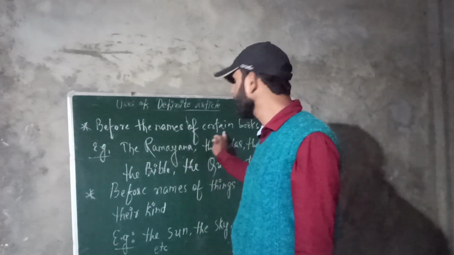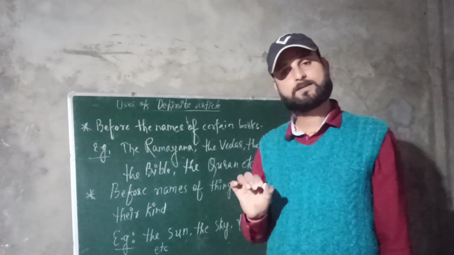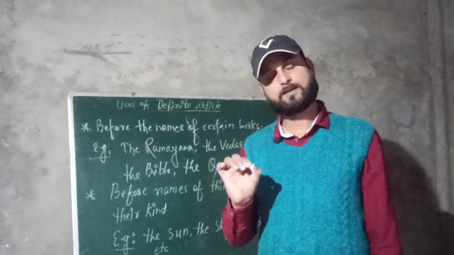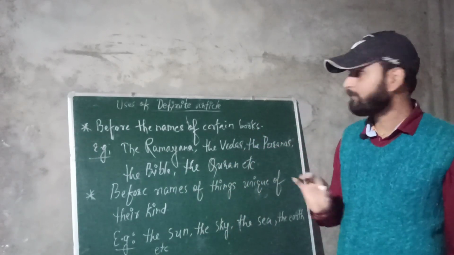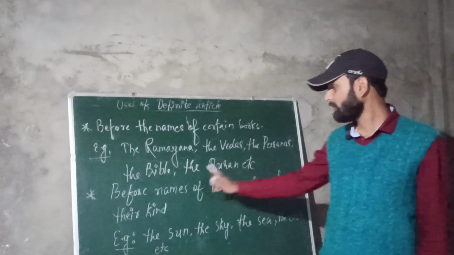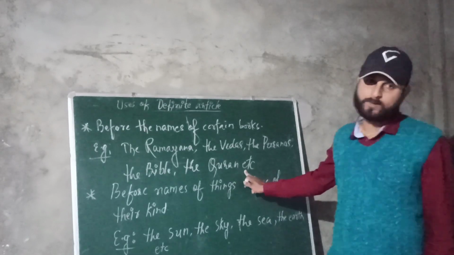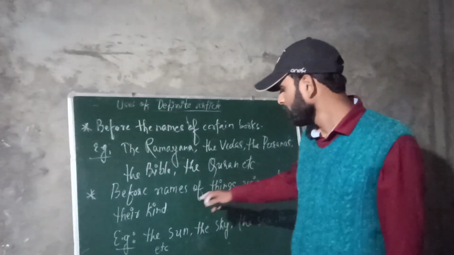Before the names of certain books, keep in mind one thing, that the is used before the names of any sacred books. For example the Ramayana, the Vedas, the Puranas, the Bible, the Quran, etc. Also you can say the Guru Granth Sahib and so on.